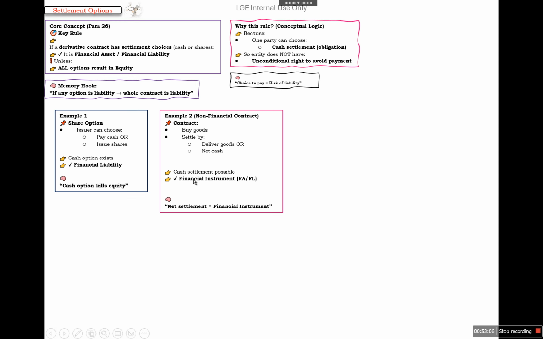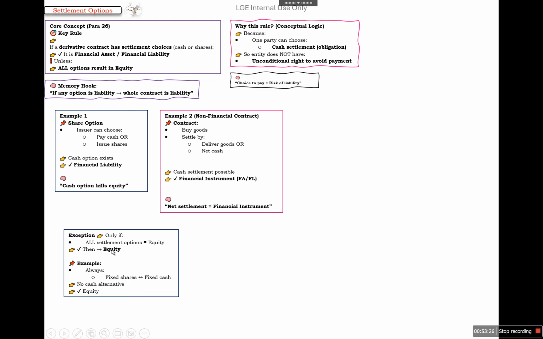In case of a non-financial contract to buy goods and settle by delivering goods or net cash, here also cash settlement is possible. So the instrument will be classified either as a financial asset or financial liability. So net settlement is always a financial instrument, although it is a non-financial contract. The exception is only if all settlement options are equity, then it will be equity. For example, fixed shares, fixed cash, there is no cash alternative, then it will be classified as equity.